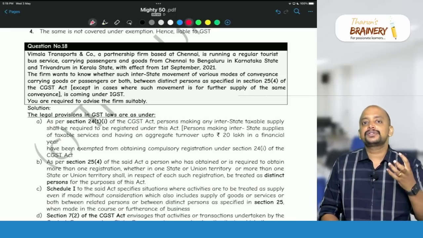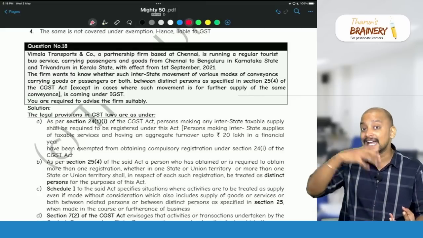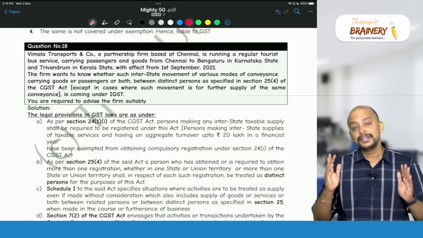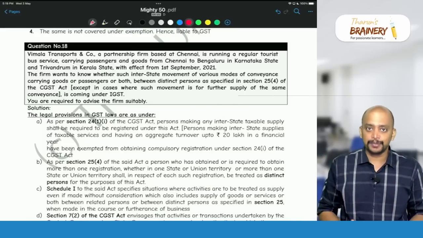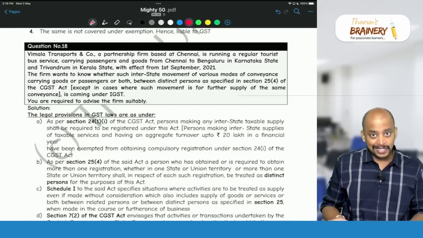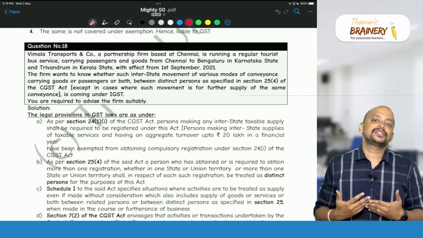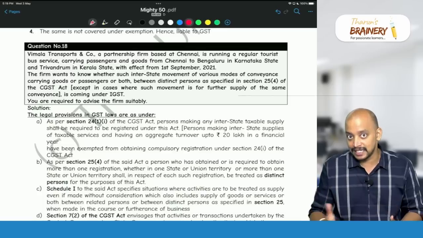One registration of a person to their another registration is known as distinct person. So any transaction between distinct persons involving goods or services, even though without consideration but in the course or furtherance of business, constitutes supply under 7(1)(c).